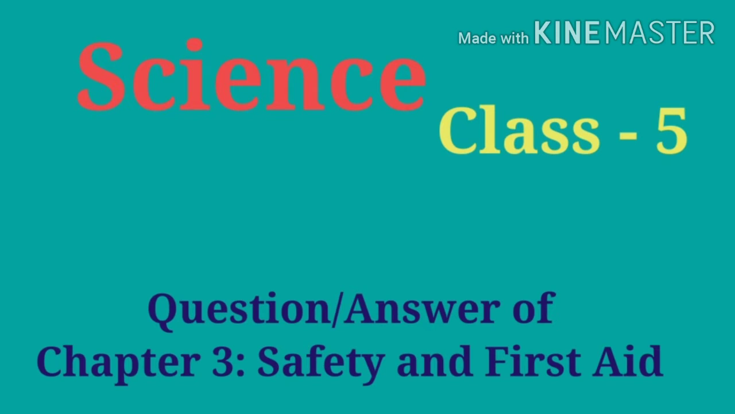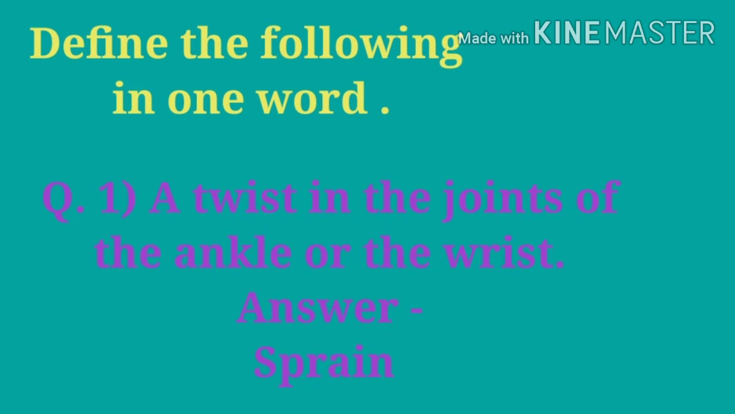Question answer of chapter 3rd, safety and first aid. Let's start. Define the following in one word. A twist in the joint of the ankle or the wrist.